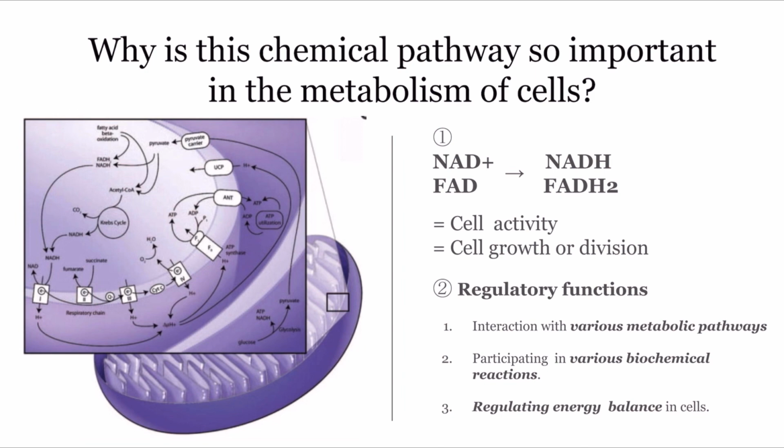This cycle also has important regulatory functions, such as interacting with metabolic pathways to produce important intermediates, participating in various biochemical reactions, and regulating energy balance in cells. As a result, the citric acid cycle is known as an essential chemical pathway for cell survival.